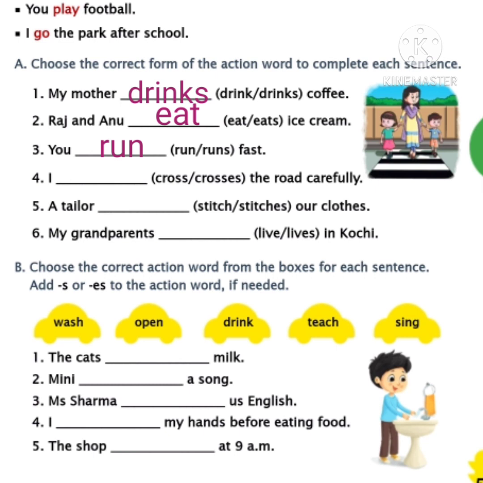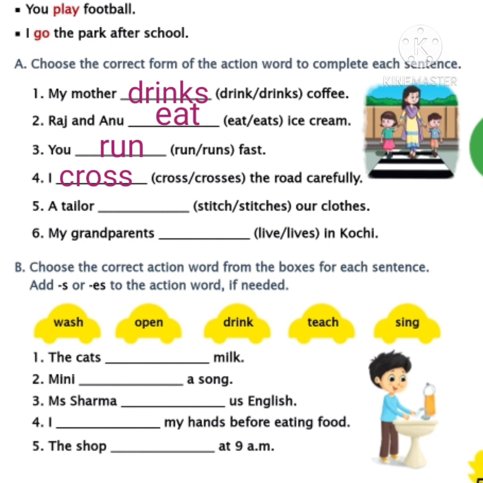I dash the road carefully. Children, do you remember? Though I is singular, you need to use the action word as it is. So now I'll read the action words which are given in the bracket. Cross, crosses. Which is the correct action word, children? Cross. So write the spelling of cross in the fourth blank, children. Did you finish, children? Now let's move to the fifth one.